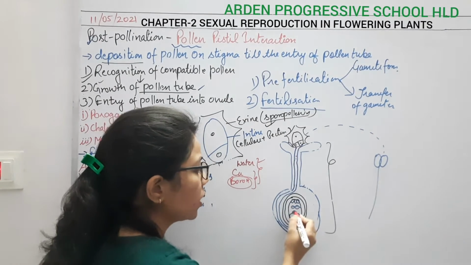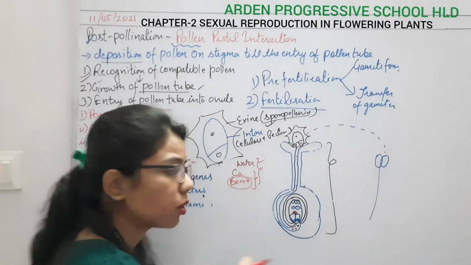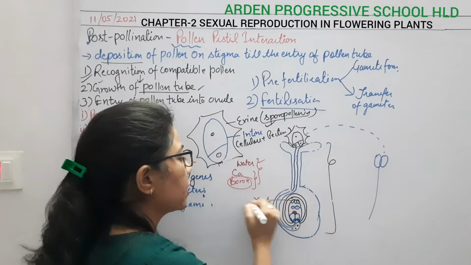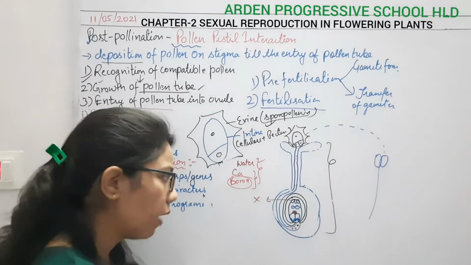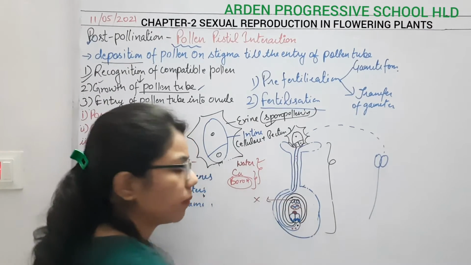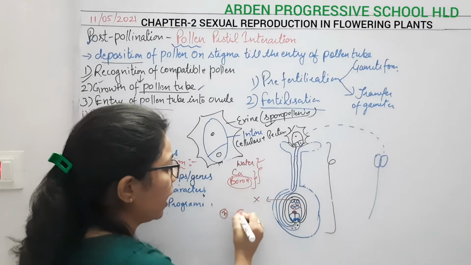Okay, this is the female gamete, right? So the male gametes will not fuse with the female gamete first. First, the antipodal cells will degenerate. After that, what is going to happen? The polar nuclei are composed of two nuclei, which are N and N.